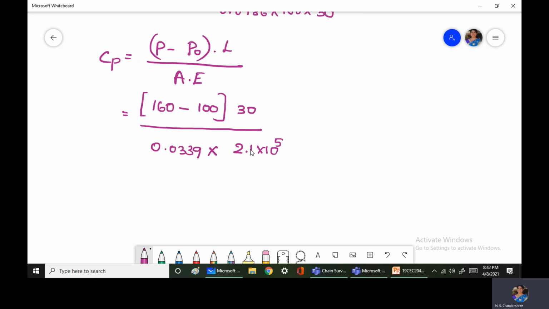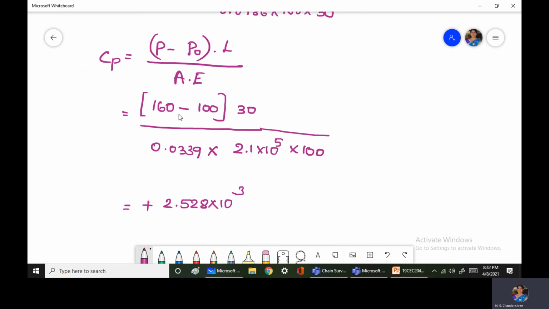It is given in Newton per mm square, but here we have to multiply it with 100 to convert this value of E from Newton per mm square to Newton per centimeter square. So when we do that, we'll get the answer to be 2.528 into 10 to the power of minus 3.